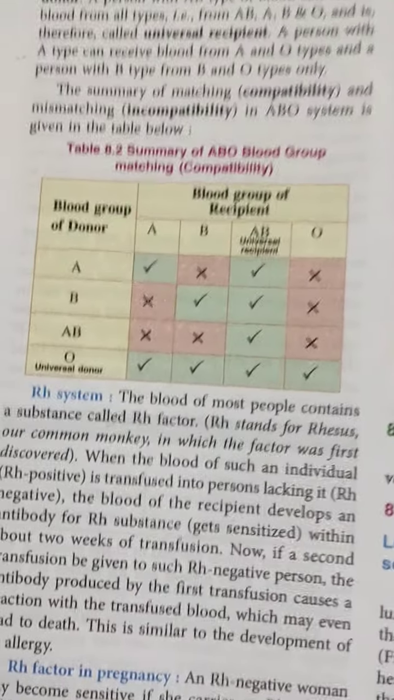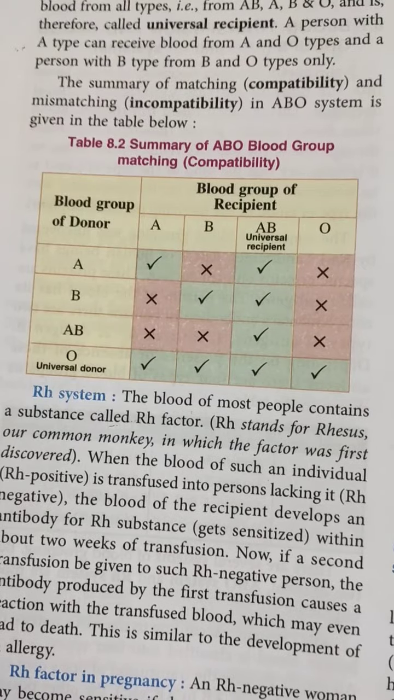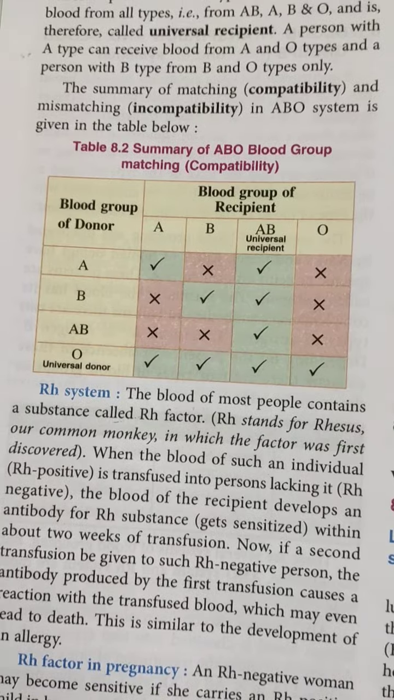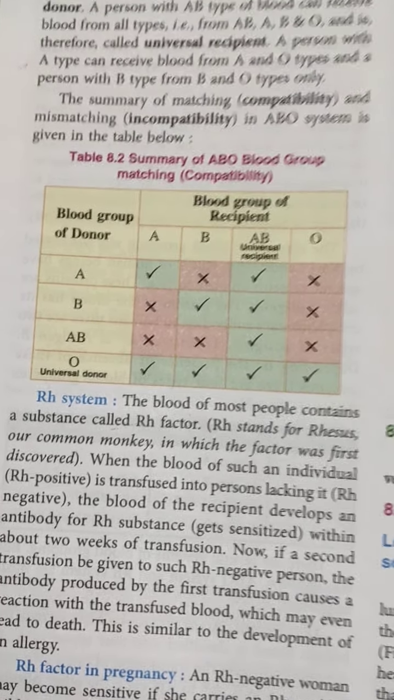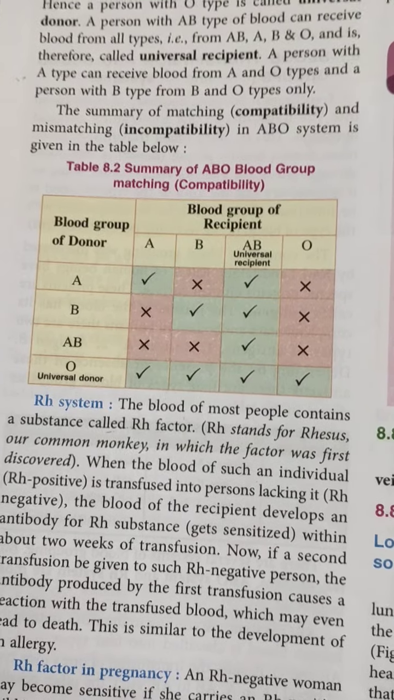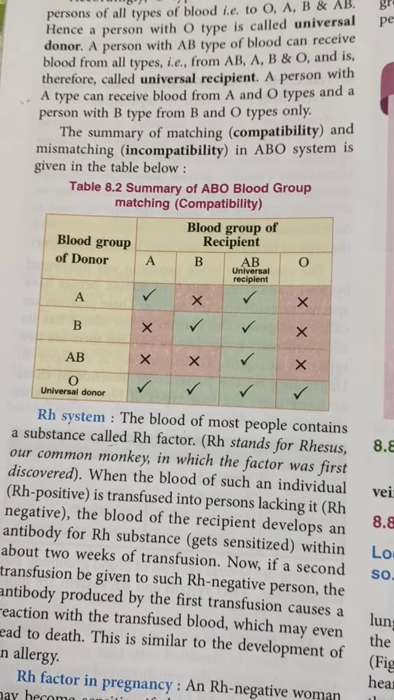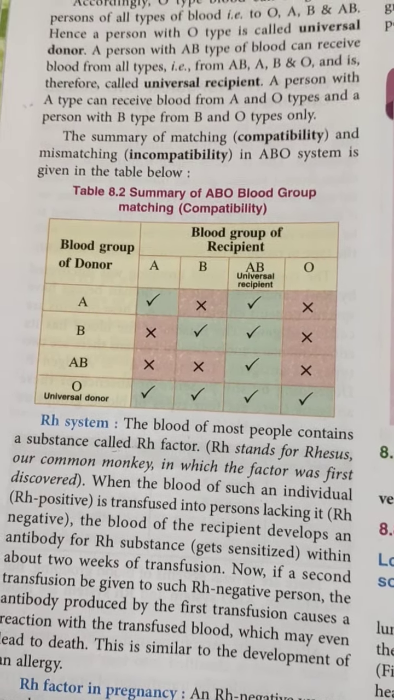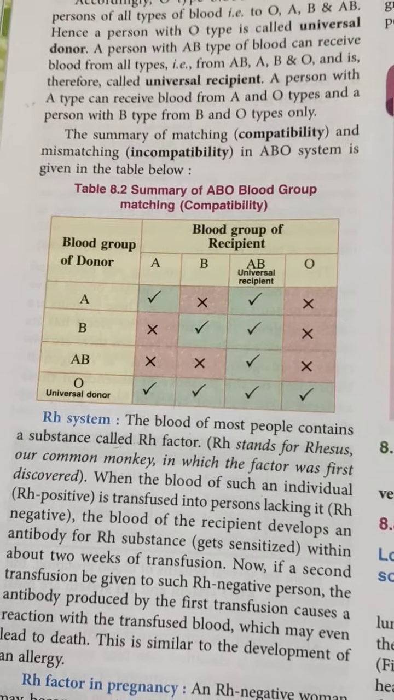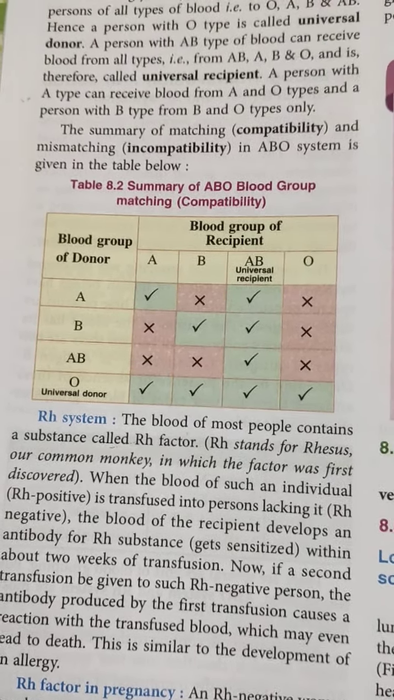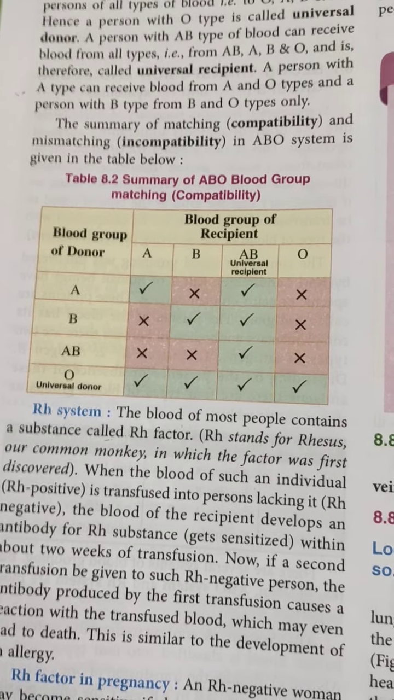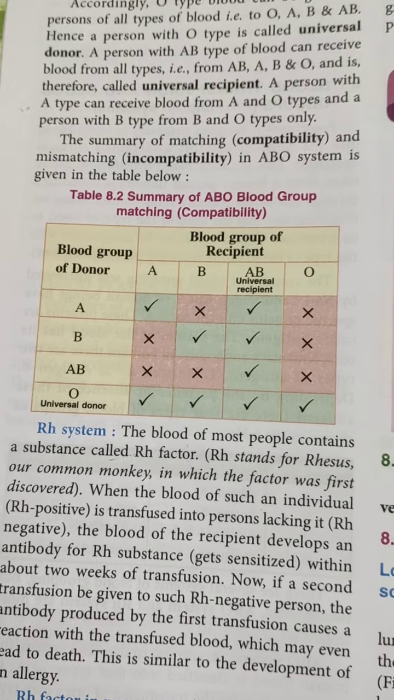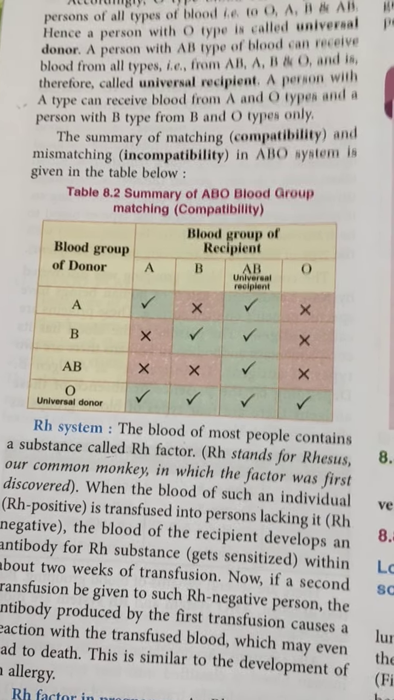This chart is a summary of the compatibility. Blood group A can give blood to A, AB. B can give blood to B, AB. AB can give blood to only AB, because AB is the universal recipient. It can receive blood, and O can give blood to any of the blood groups. Clear? So this is the summary of the compatibility of the various blood groups according to the universal recipient and universal donor system.